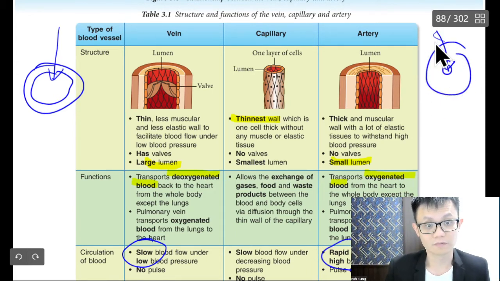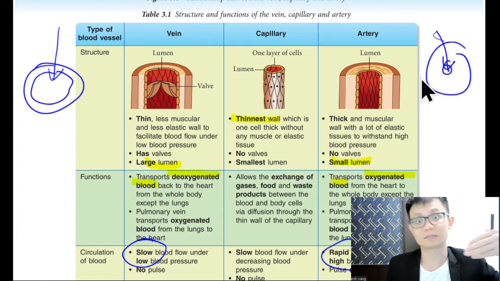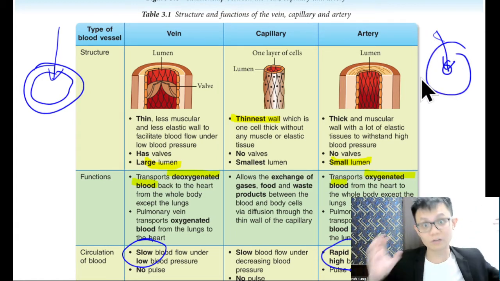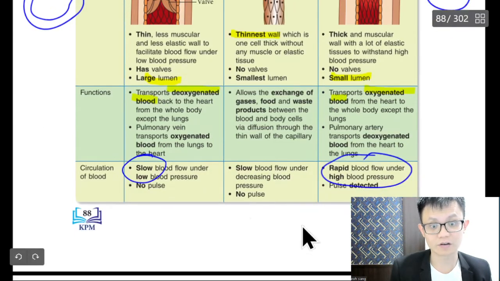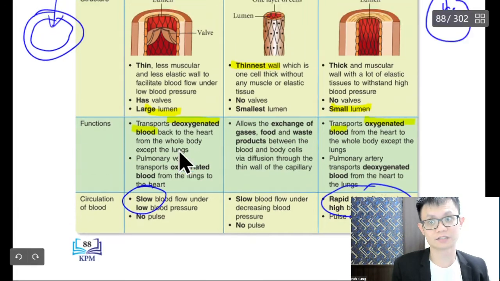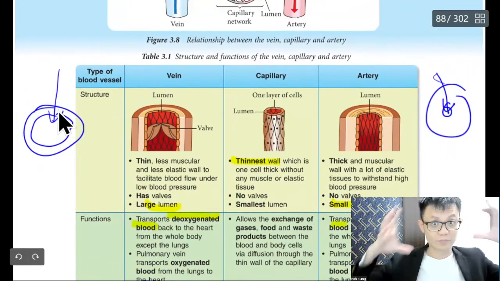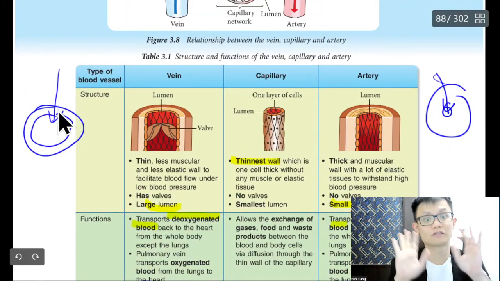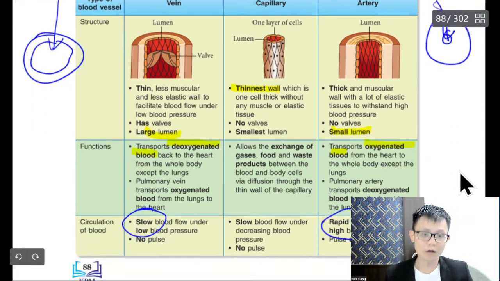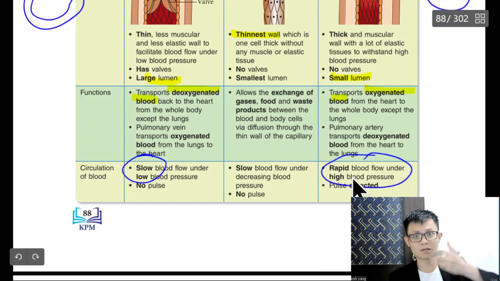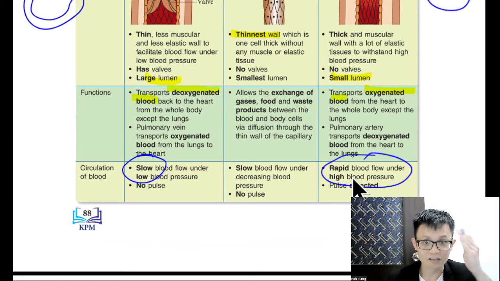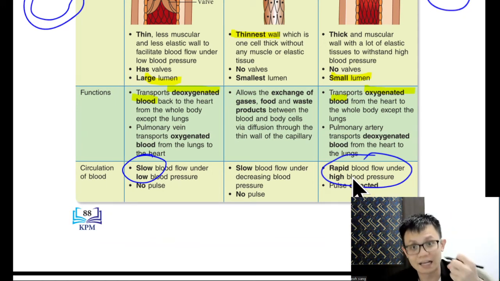So traffic jam, all the blood goes inside, but it will move very fast because we still have a lot of blood. So we need to push the blood and it will move very fast. So this one is called high pressure. This one, because it's big, then you can slowly do. Why high pressure? Because you want to push the blood to the head, to the leg, so we need high pressure.